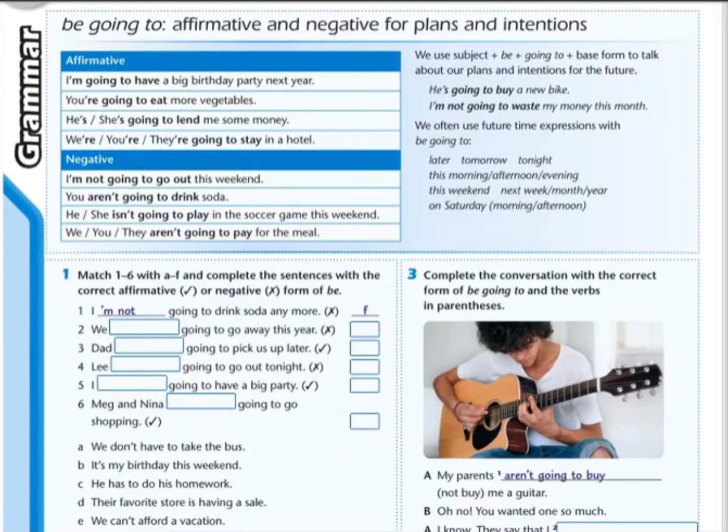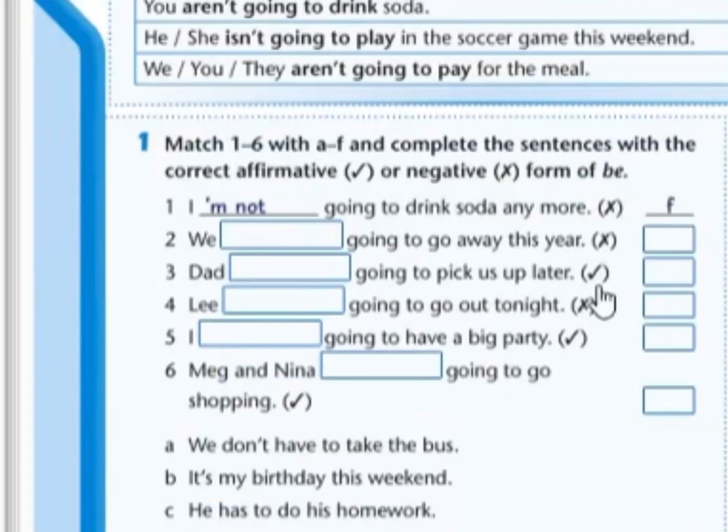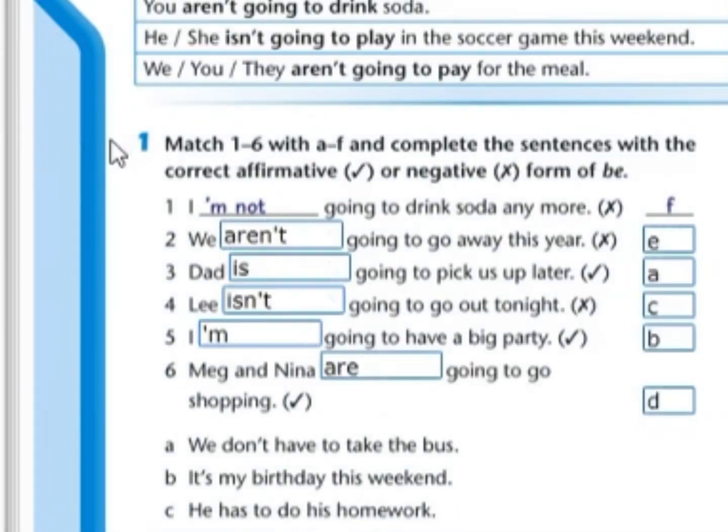Remember, we are talking about plans and intentions. So we are going to make positive or negative sentences these ones. Check the signs, okay? According to the context, you're going to check the first one sentence is positive or negative, which one is related to the second ones from A to F, okay? I've asked you to do these pages before, so we're going to check the answers. Number 1 is done. Number 2, we aren't going to go away this year. The answer is related that they can't pay for this. They can't afford. Letter E.